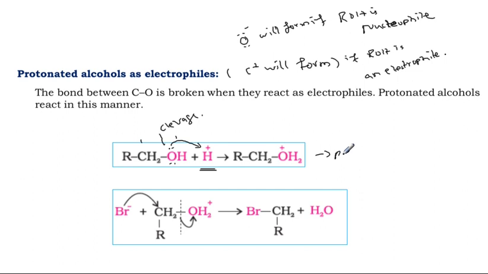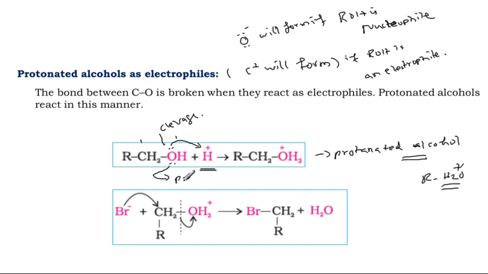What is this called? Addition of proton, protonation. Addition of a proton on alcohol gives protonated alcohol. The general formula is R O H2 plus. This is protonated alcohol. Before protonation, OH is a very poor leaving group.